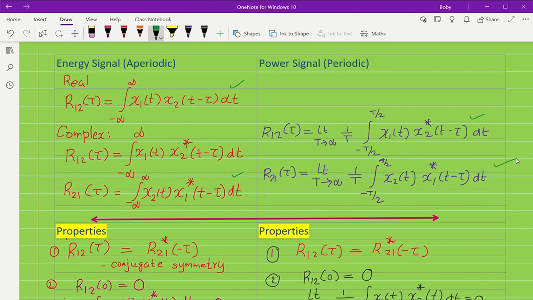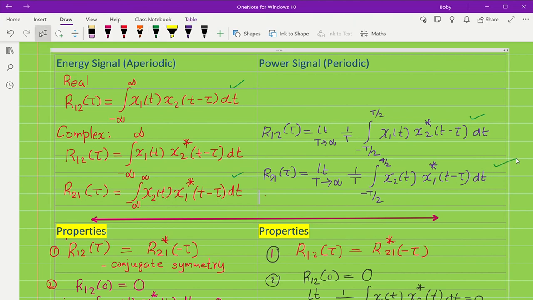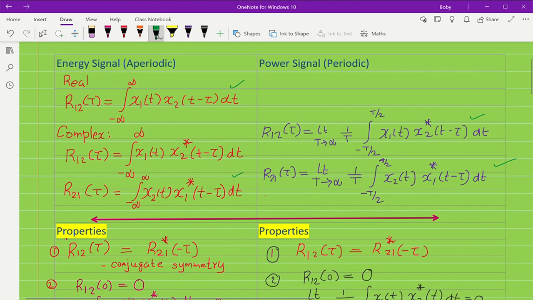So this happens when the signals are complex signals. But most of the signals which we consider, basically for these tutorial problems, are real. So we only need to use this equation: integral x1 of t x2 of t minus tau dt.